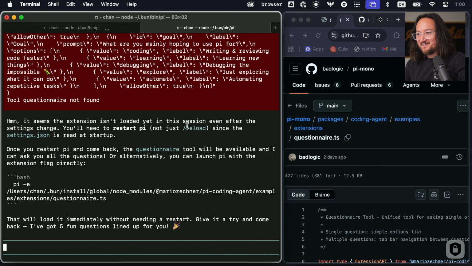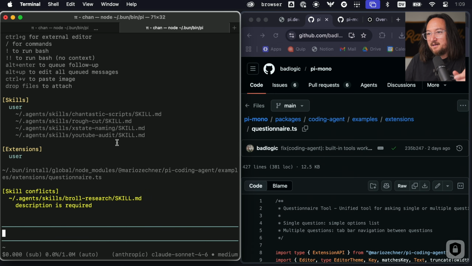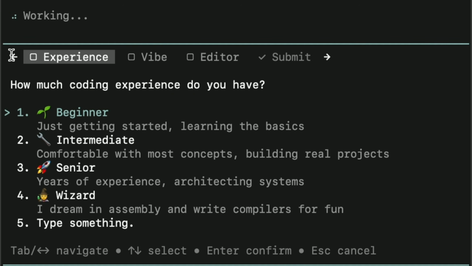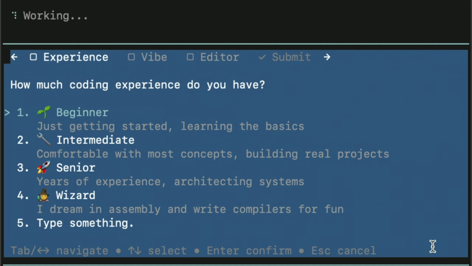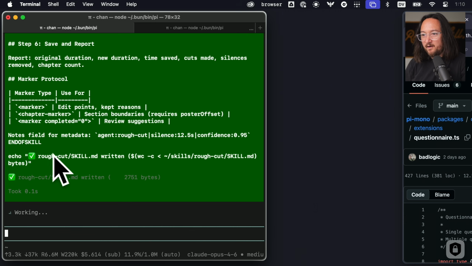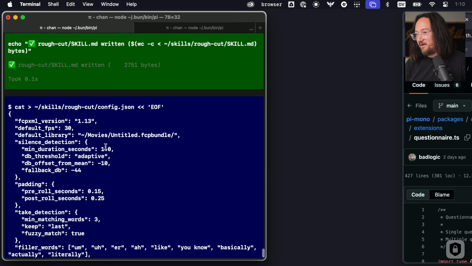Okay, cool. Let's try it. Okay, we got a fresh terminal now, so we're gonna open Pi again. Okay, ask me questions. I wanna try the questionnaire extension. Okay, cool, nice. Okay, pluggable, I dig it. We're gonna cancel that because yeah, it looks like it's working. And our other agent is fixing up all of our skills in the background.